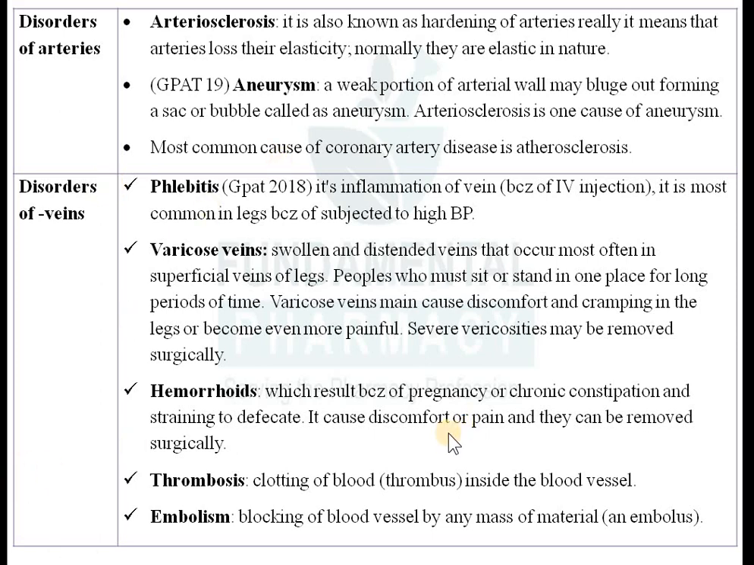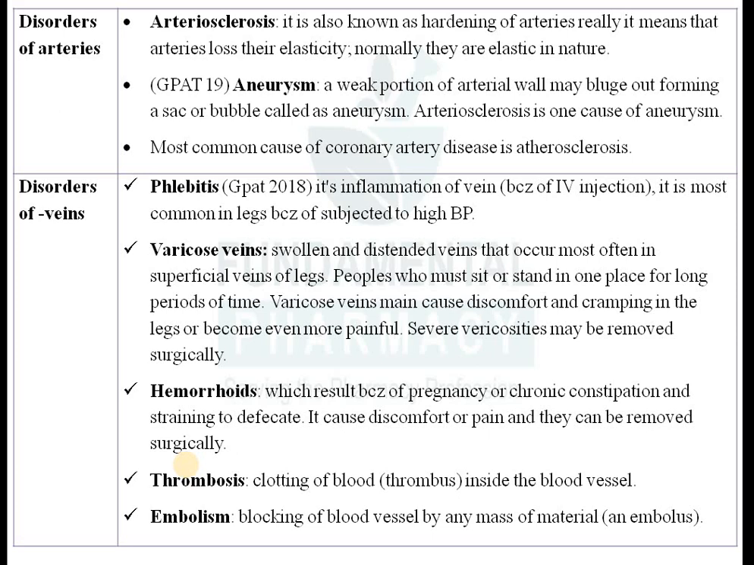Hemorrhoids are the result of pregnancy, chronic constipation, and straining to defecate. They cause discomfort and pain, and they can be removed surgically. Now, what are hemorrhoids? Hemorrhoids occur in the anus, the last part of your digestive tract. In the anal region, the veins get ruptured because of pregnancy or chronic constipation. If you don't have regular bowel habits, then you have a chance to develop hemorrhoids.